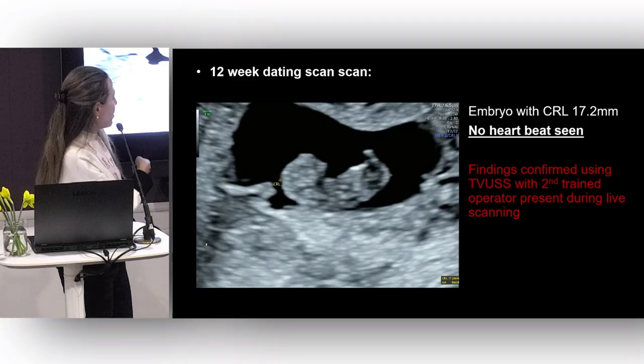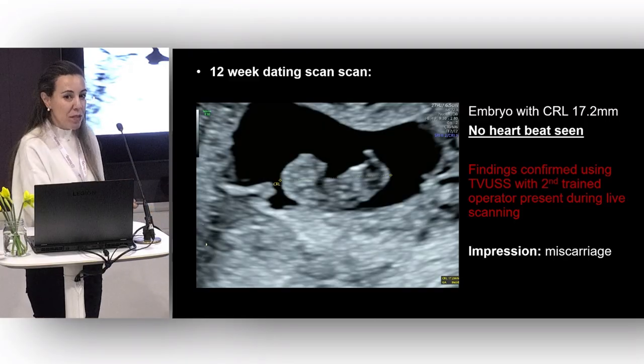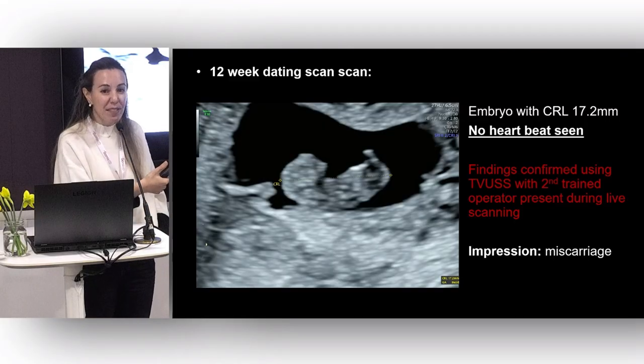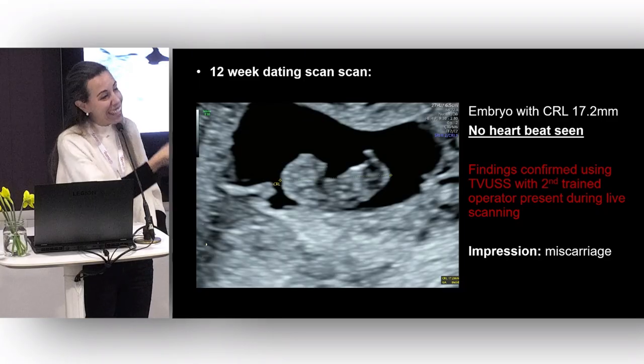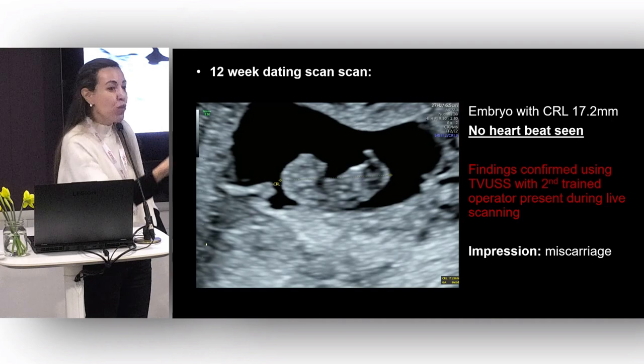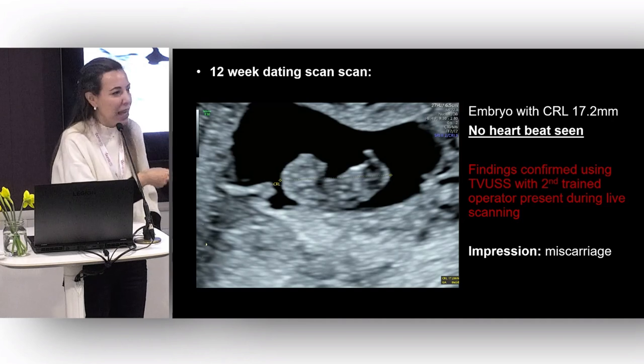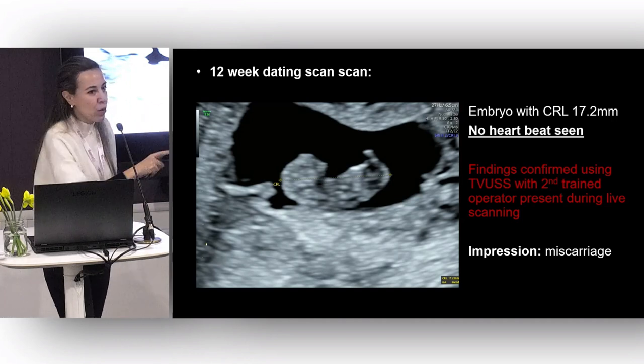Now here we can be certain that there was a miscarriage, firstly because the CRL is 17.2 millimeters, meaning over 7 millimeters with no heartbeat, and secondly because she'd already had a scan that showed a heartbeat, okay? Again, one area of caution.